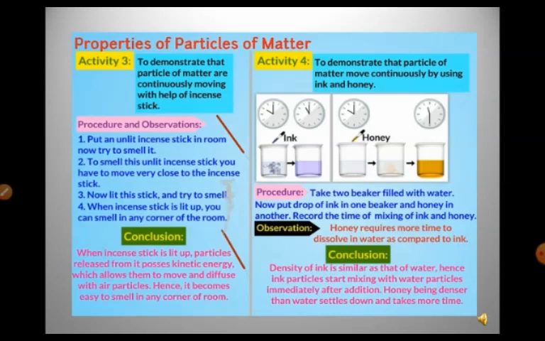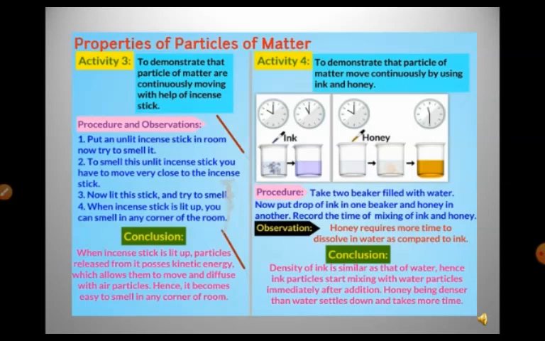In the same way, if you take two liquids like honey and ink, you have to do the same procedure. Take a beaker, fill it half, and then drop the ink in one beaker and honey in the other, and note down the time they take for diffusion.